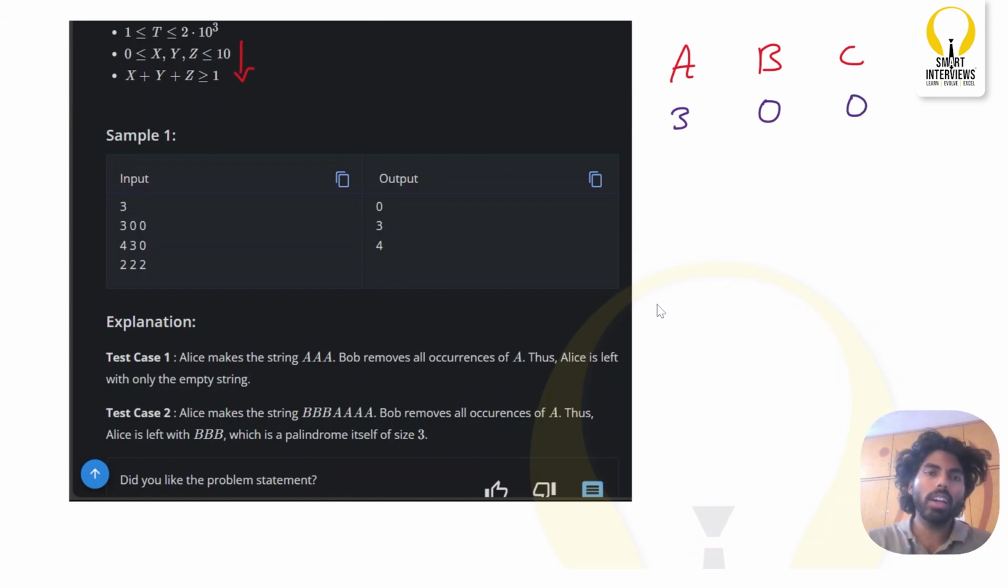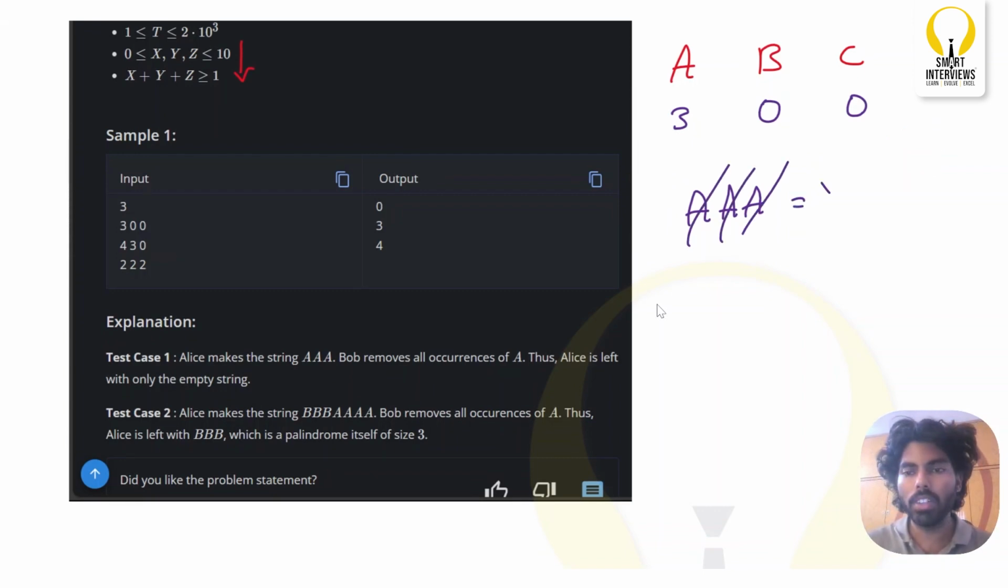So Alice has only one option in this case, which is to generate a string with the longest palindromic subsequence, something like this: AAA. So Alice has created this string. Now what is the duty of Bob? He has to delete either A, B, or C such that you should not get a longest palindromic subsequence. So here Bob will simply remove all the occurrences of A, leaving you with an empty string. So the answer for sample test case 1 is 0. Now let us go to the next one.